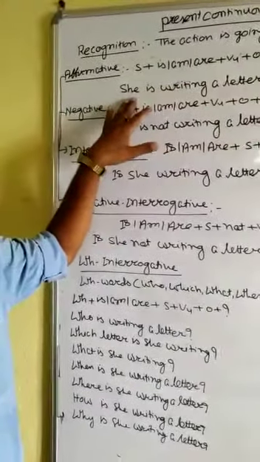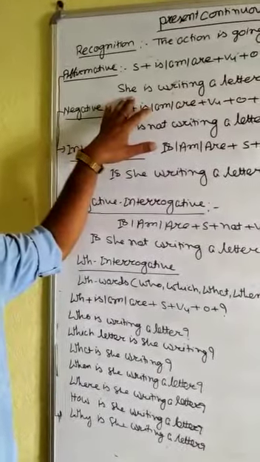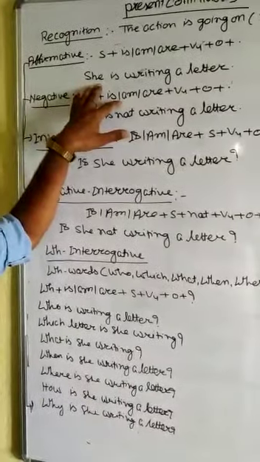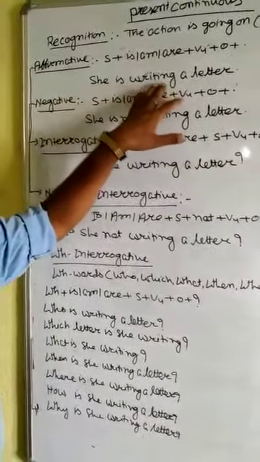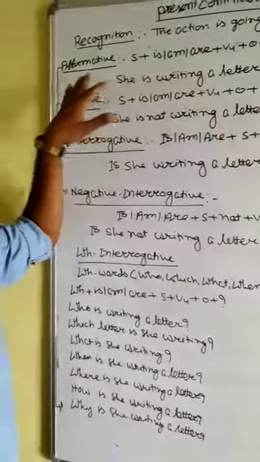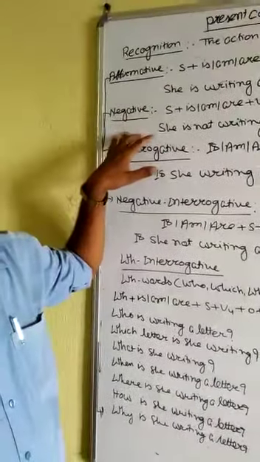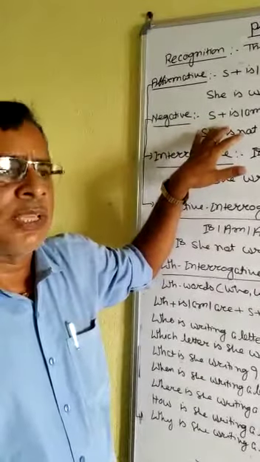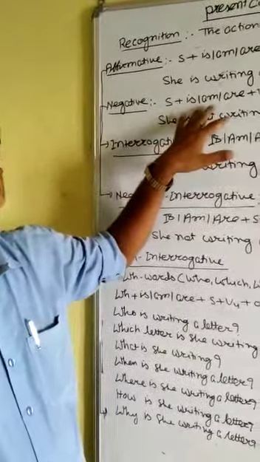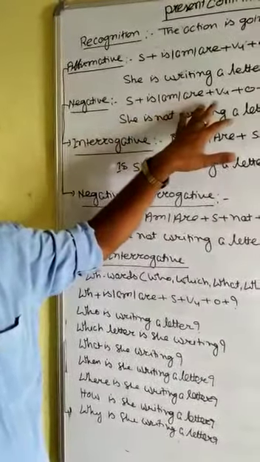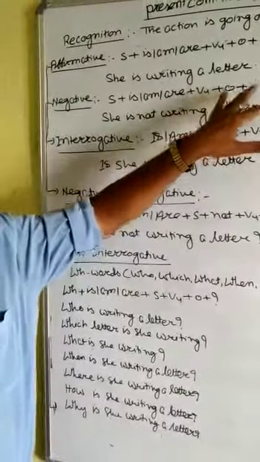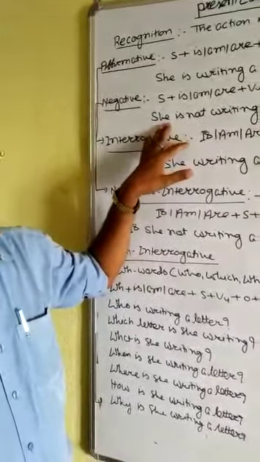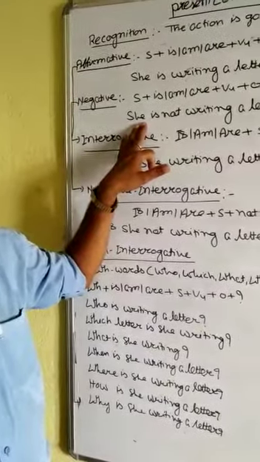If you would like to write a particular sentence following the format, one of the best sentences is: She is writing a letter. When this affirmative is changed into a negative sentence, the format will be subject plus is / am / are plus not plus verb-ing plus object plus full stop. The sentence will be: She is not writing a letter.